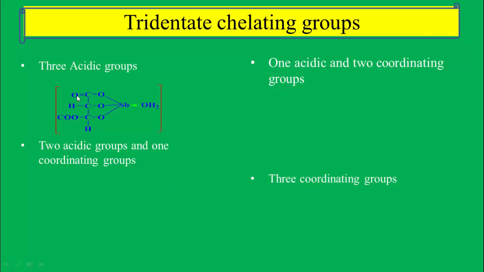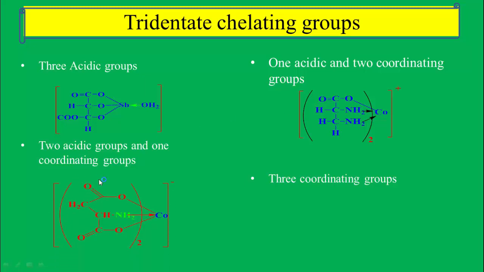This is the example of this ligand. This ligand can form three covalent bonds because there are three acidic groups present in the tridentate chelating group. Then another example is the one acidic and two coordinating groups. These NH2 groups can form coordinate bonds and this acidic group can form the covalent bond. Therefore, this tridentate chelating group is the one acidic and two coordination bond forming tridentate chelating group.